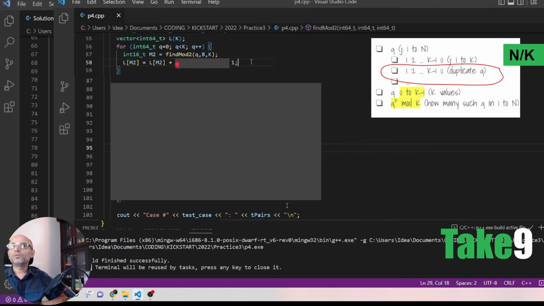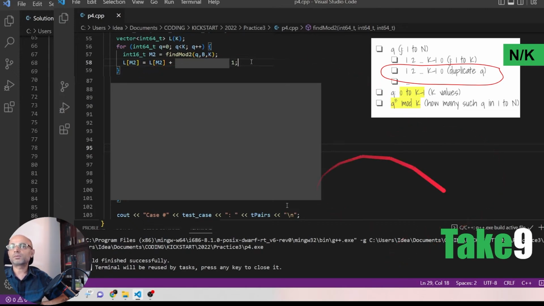So we need to add around n by k as a factor here, because so many values will result in the same m2. So we need to find out what number we can add to L of m2.